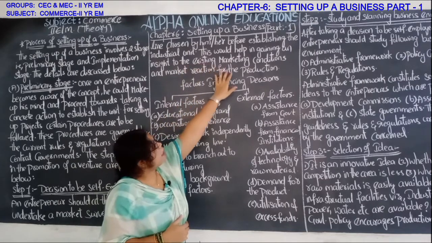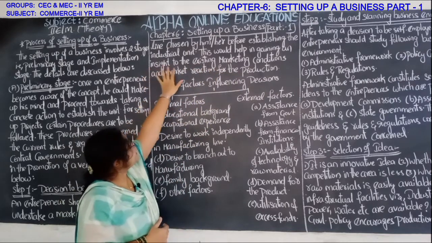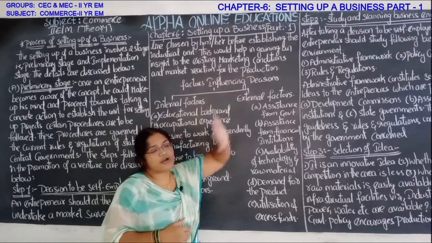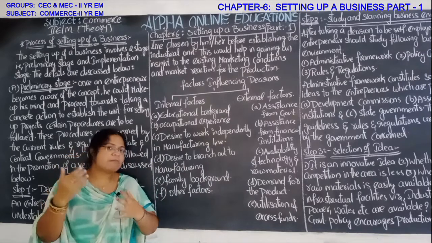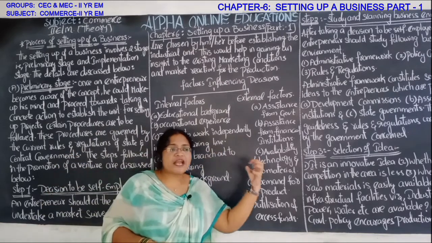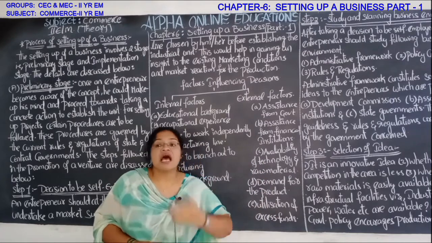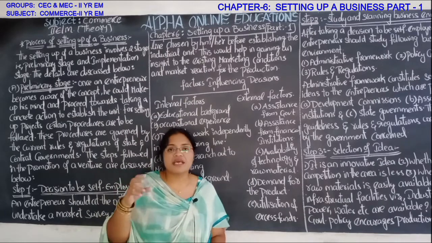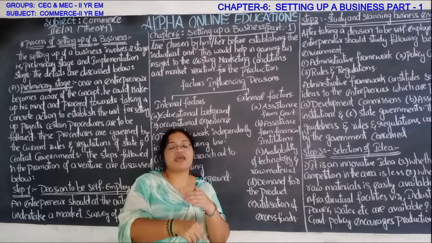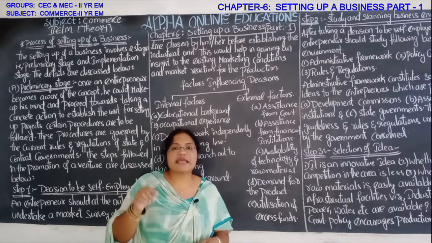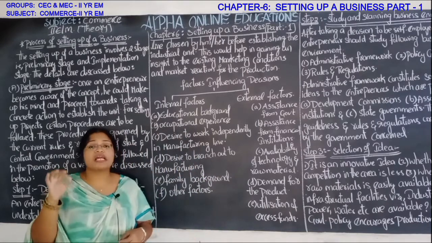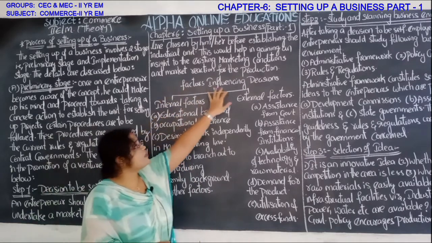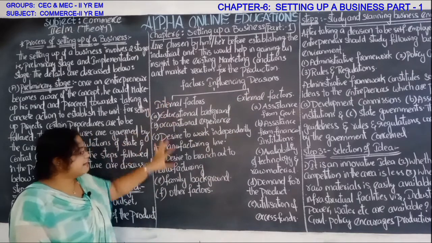These would help in gaining an insight into the existing marketing conditions and market reaction for the production. So when he does the market survey, at that time he can know the market condition and how the market customers react to that particular production. He can know by a deep survey or a deep study regarding a particular market product, or the product which he is going to launch. Okay, so the factors influencing the decision. These are the internal factors.